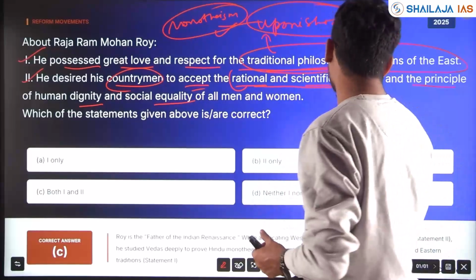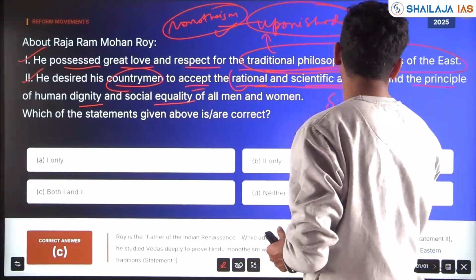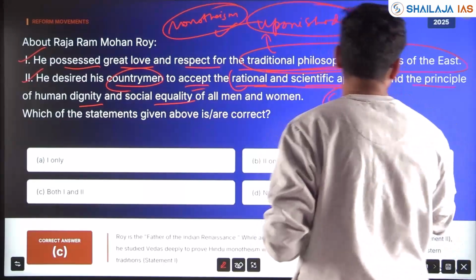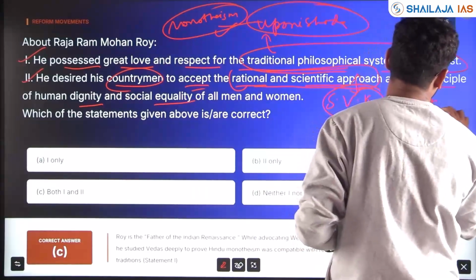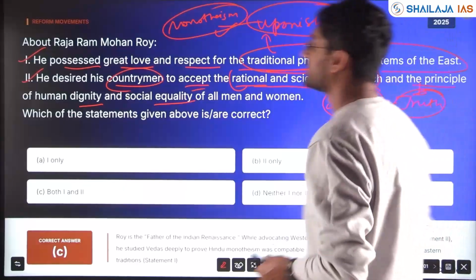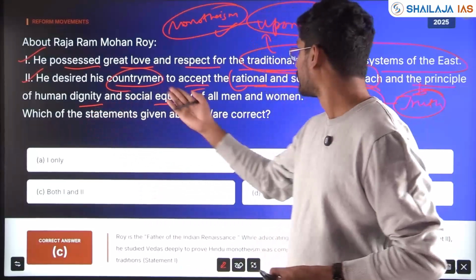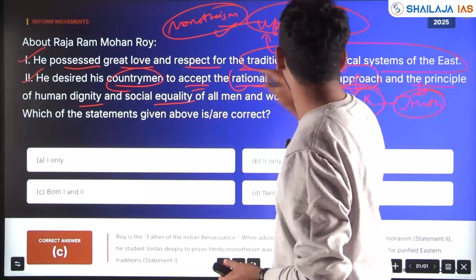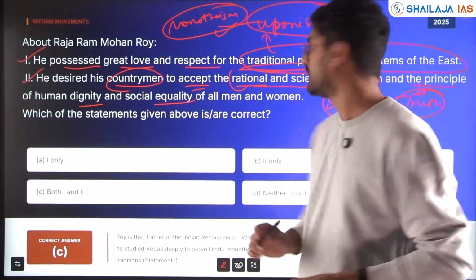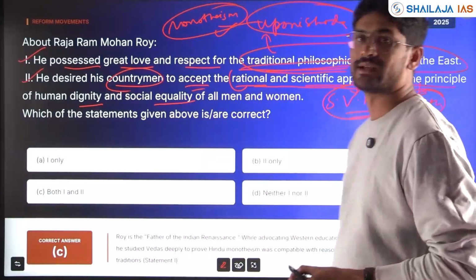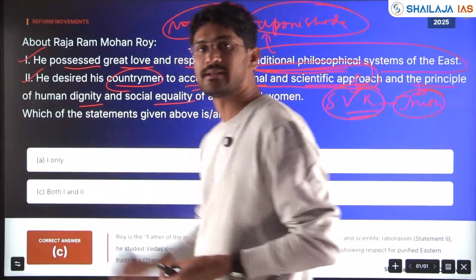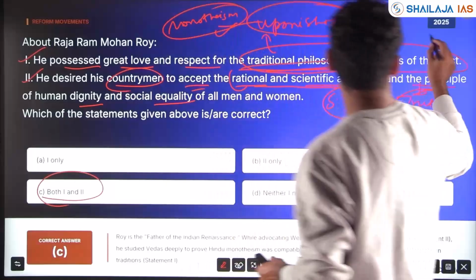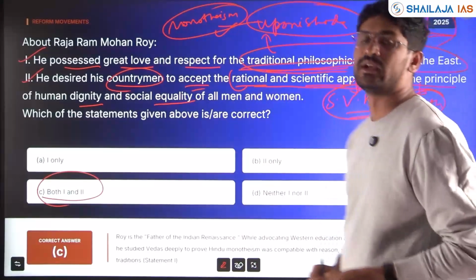So did Swami Vivekananda, who treated religion very rationally and logically, searching for truth in it through the principles of human dignity, social equality of both men and women, and a very scientific and rational approach. That was done by Swami Vivekananda also. So both statements are correct here about Raja Ram Mohan Roy. A very easy question asked in 2025, my friends.